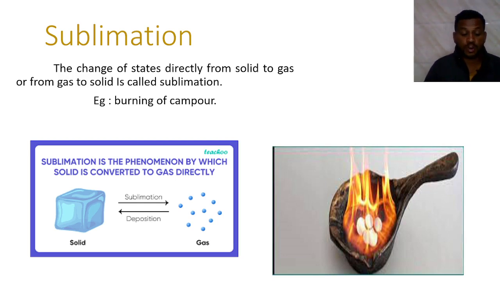It means the solid does not change its state into liquid first and then into gas. Instead of that, the camphor is directly converted into vapors. That is known as sublimation. In the picture here we can see, below, the burning of camphor.